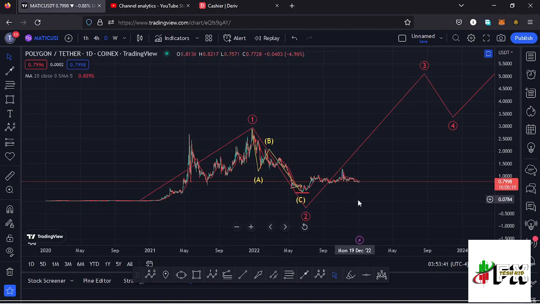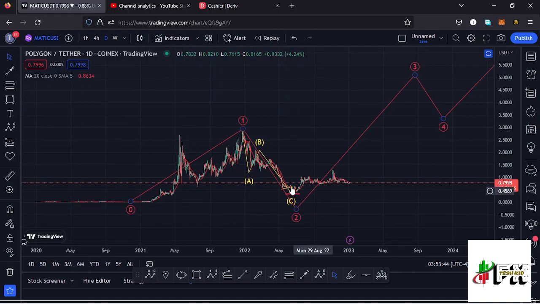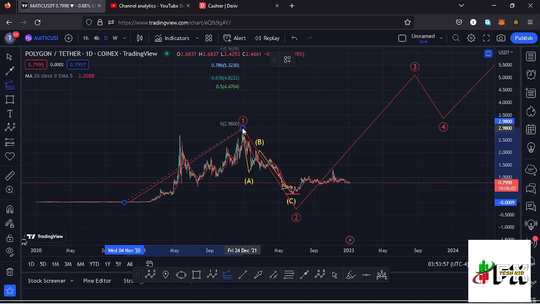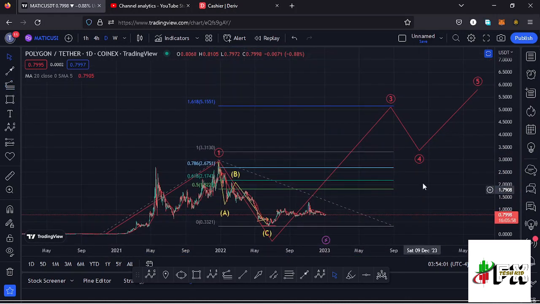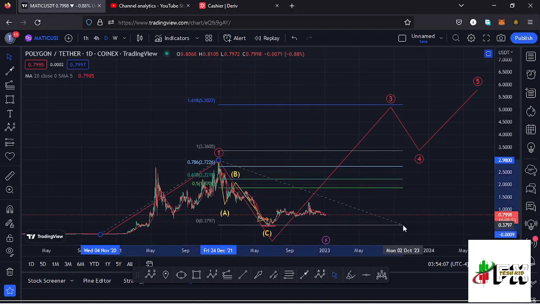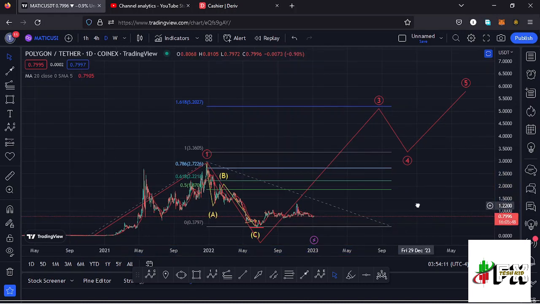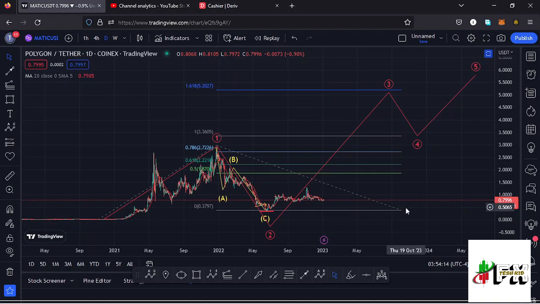Whatever I expect next, after seeing the formation of this higher Elliot wave count 2, is a bounce to the upside in the formation of a higher Elliot wave count 3, sketching out a minimum target area to the upside in the formation of that wave 3, using a trend based Fibonacci, connecting it from the low of the first wave to the high of that wave 1, then dragging the fibs to the low of the second wave. That gives me a minimum target area to the upside in the formation of this wave 3 at the fib level 1.618, and that perfectly lies at around the $5.2 mark, and that is the minimum that I would expect Polygon Matic to do in the next bull market.